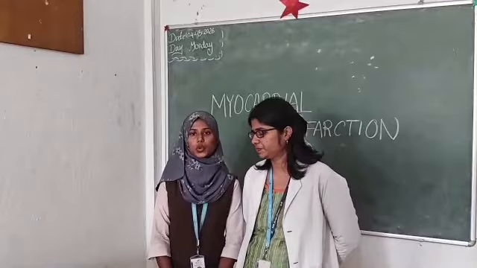Let's see about the diagnosis of myocardial infarction. Mostly we diagnose using ECG, second echo, third laboratory tests, and fourth cardiac catheterization. The ECG shows which artery is occluded, and the placement shows the correlation between ECG and echo.